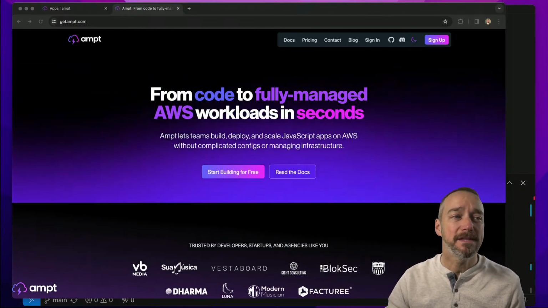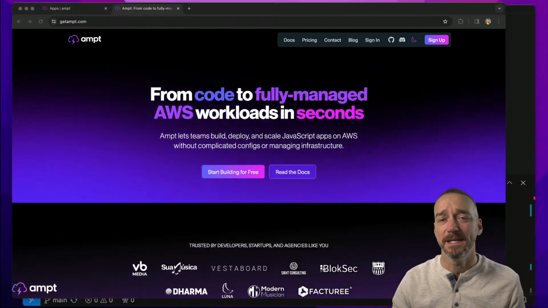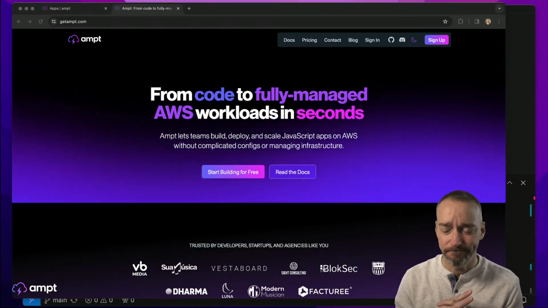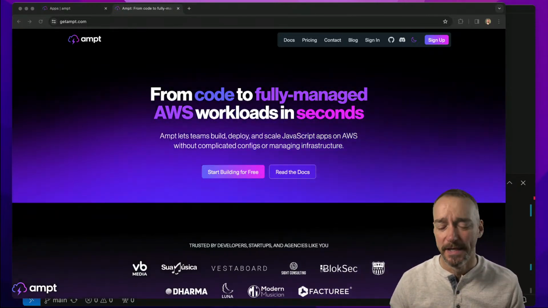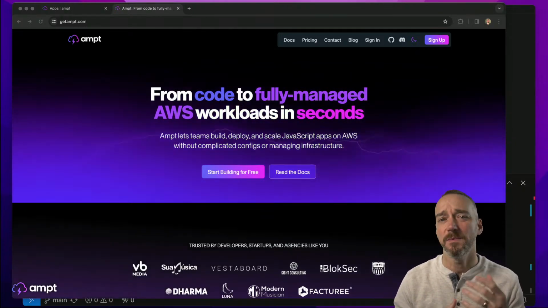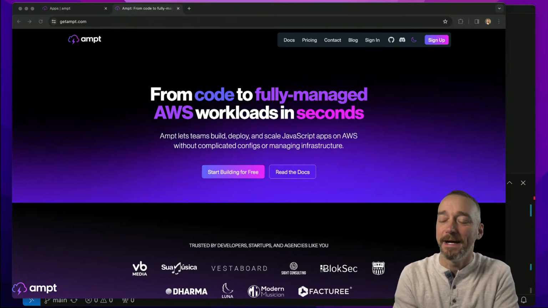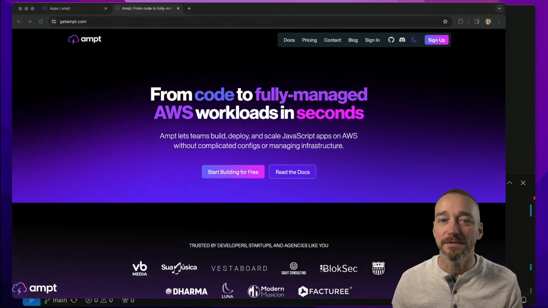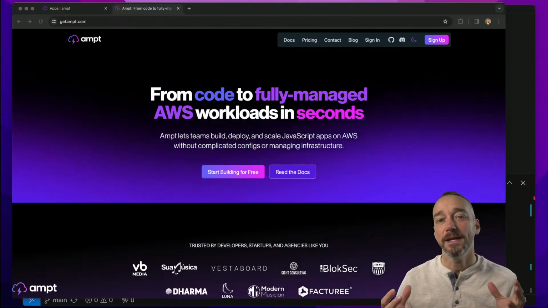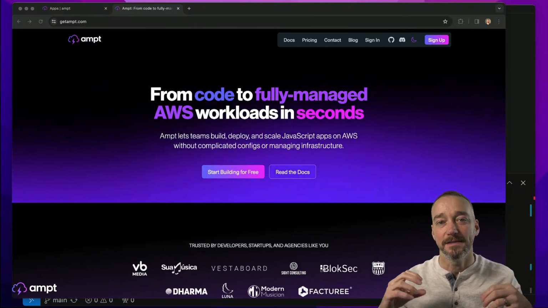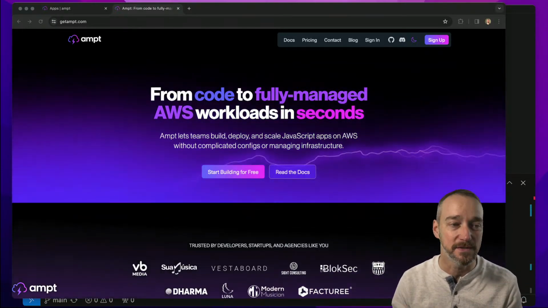So a couple things that we often talk about with Ampt is we try to explain what it is that we do, and it's a very different approach than what you're probably familiar with. So if you've been using the CDK or Pulumi or Terraform or even SST or Serverless Framework or Arc.codes or Architect framework, things like that, you are writing an application that is somehow getting compiled down into infrastructure as code, right? We think about infrastructure as code.